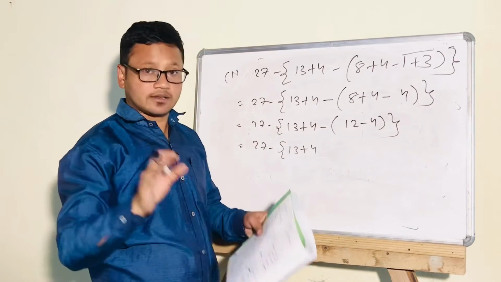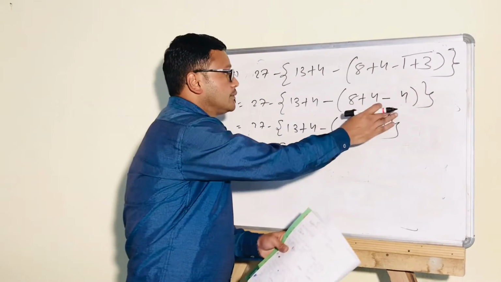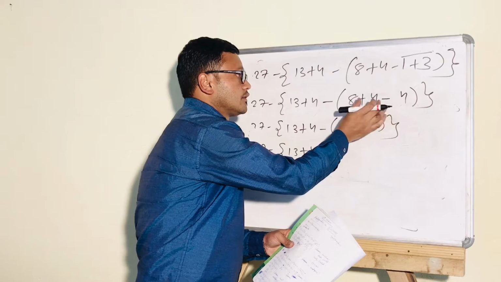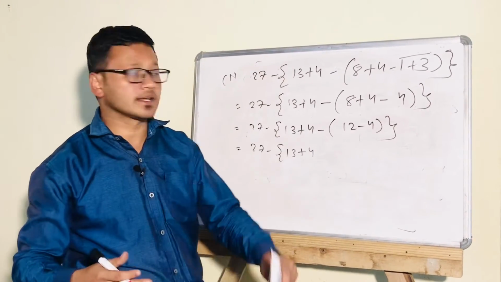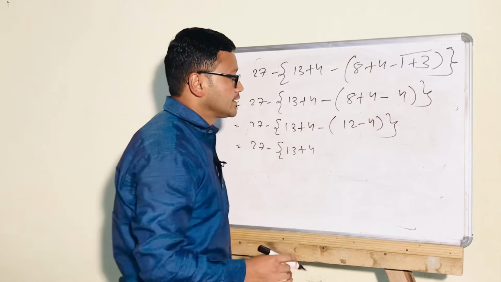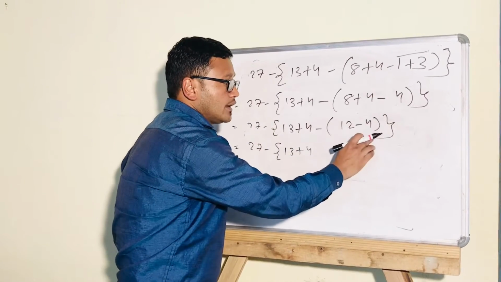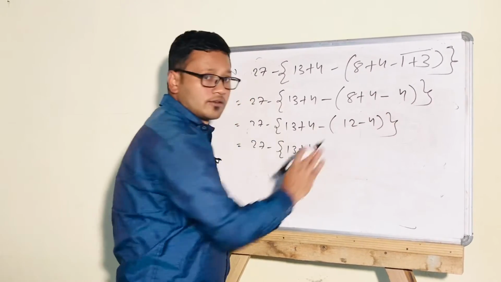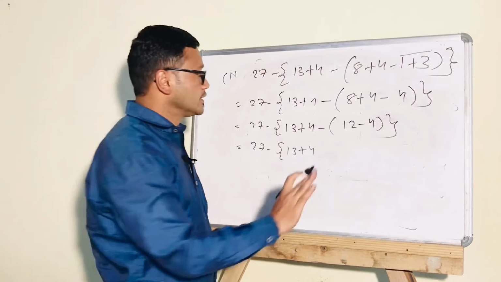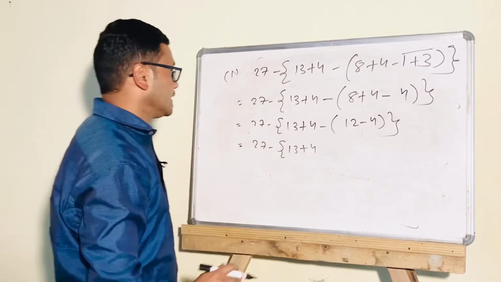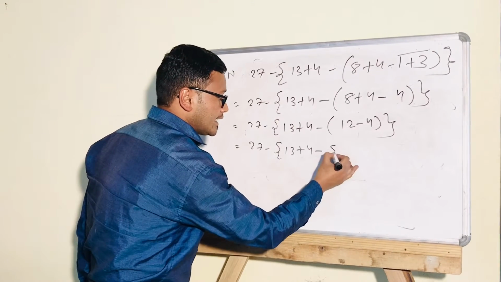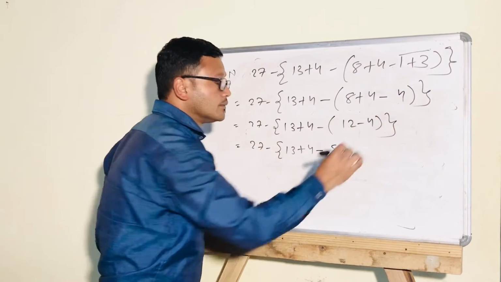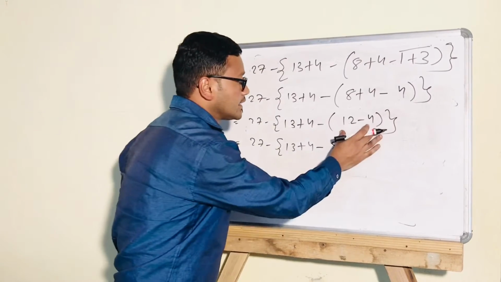Okay, you can do it like that also, and the bar bracket, the small round bracket, will be removed, but you can do it in 2 or 3 steps, slowly. Like 8 plus 4 addition, that is 12 minus 4, and the round bracket is there only. Don't remove it. Then 12 minus 4 will be 8. Now this round bracket is removed.